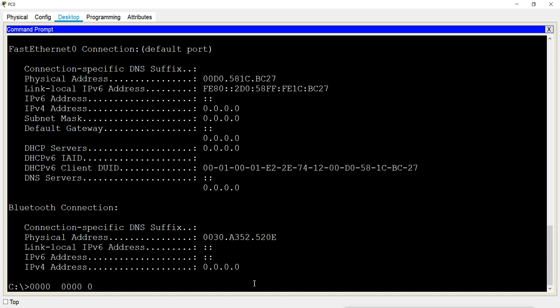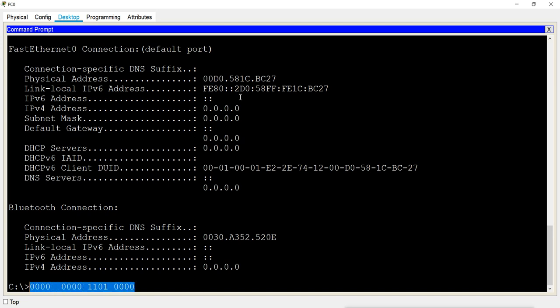So D means what? 13. For 13, which bits will get on? First, in the 8-bit number, 8 will get on, then the 4 bit will get on, and then this bit will get on. So this means D. Then the last one is also 0, 1, 2, 3, 4. So this MAC address here means this in binary.